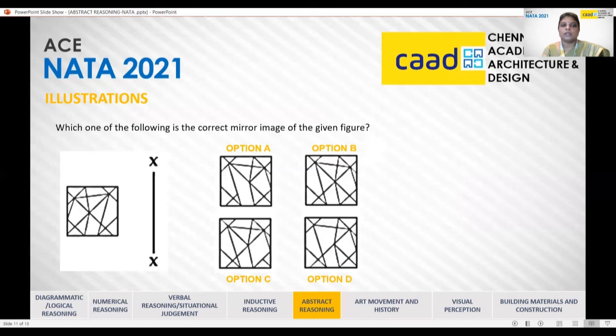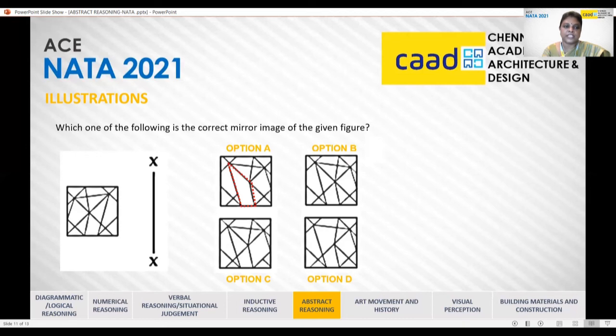Now, this is one example which might be asked, which is a mirror image of the existing figure. So now, looking at the options closely, here there is not much of a big void in this particular image. But here in this image, we have a big void. There is another big void here in this image. And there is another void here in this image. So we will closely watch the answers.